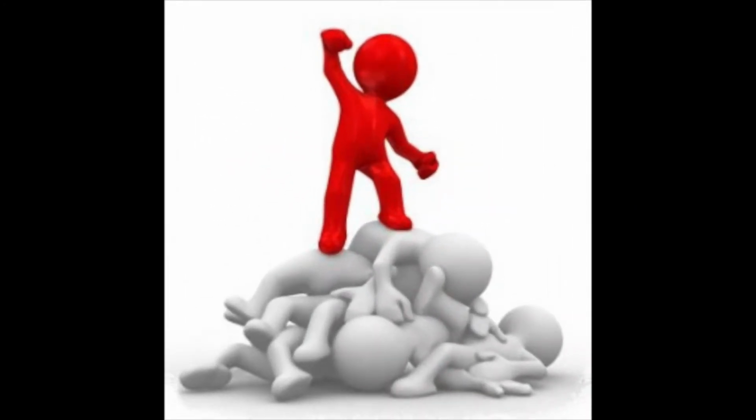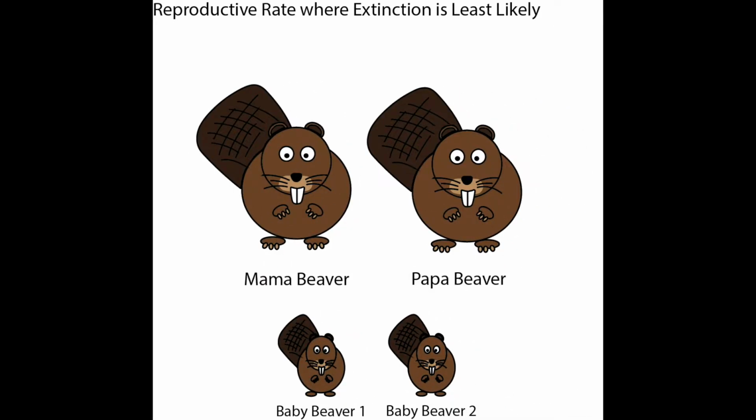Individual selection. It is important to note that natural selection produces adaptations that benefit the survival of individuals and not necessarily the survival of an entire population or species. How might this occur? Well, let's say scientists determine that given the availability of food in an ecosystem, beavers should have on average 2 babies a year. At this reproductive rate, the beavers would be at the point where the likelihood of extinction is the lowest.